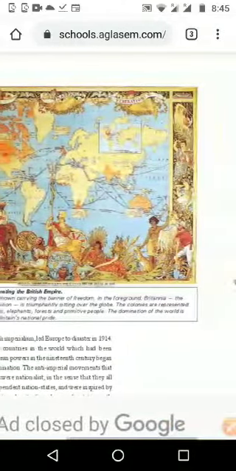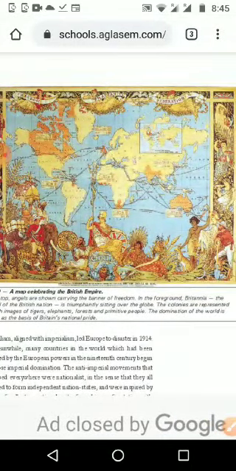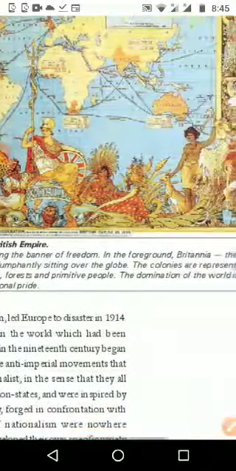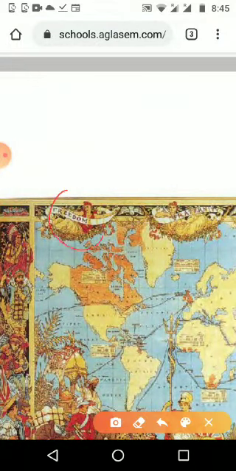You have seen this picture before, when you were studying in 9th standard. It is given as picture 20, a map elaborating the British empire, which shows wherever the British have power in their hand. We can see many things in this picture. At the top, angels are shown carrying a banner of freedom. First one, it is the banner of freedom.